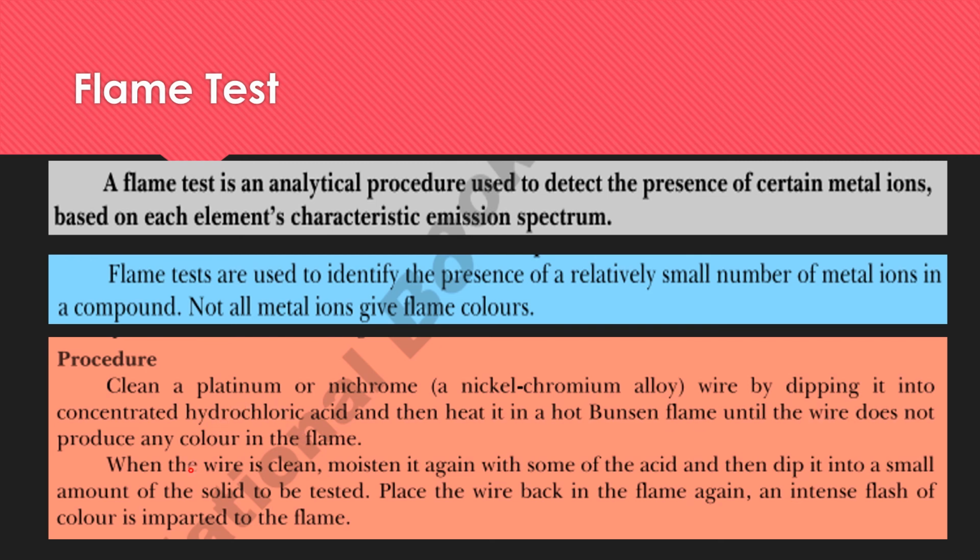So when the wire is clean, again moisten it with some acid, and then dip it into a small amount of the solid that you want to test, and then place this wire with a small amount of the solid on the flame, and a quite intense flame will be produced, and it will have some particular color. So from the color of the flame we can detect which kind of metal ion this is.